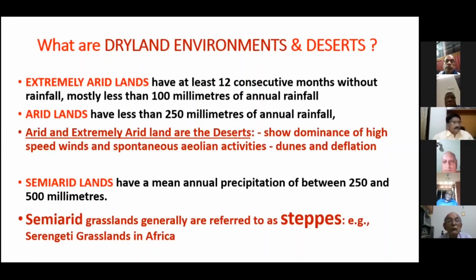Then around the margins of these arid lands, we have semi-arid lands, which have annual precipitation going up to 500 millimeters. They are famously referred to as steppes. We have the famous Serengeti grasslands in Africa, which is host to a number of very rare animals and mammals.